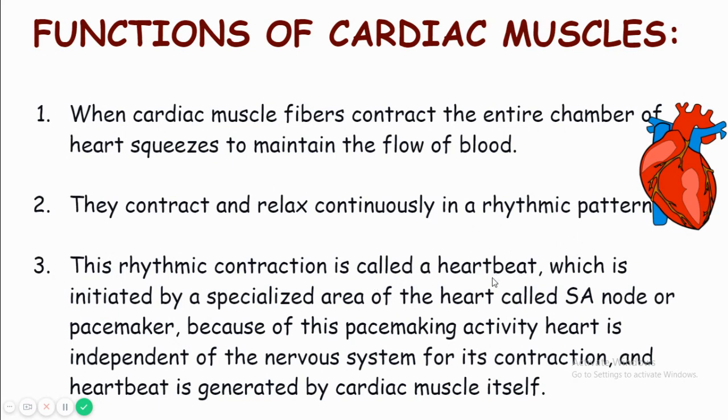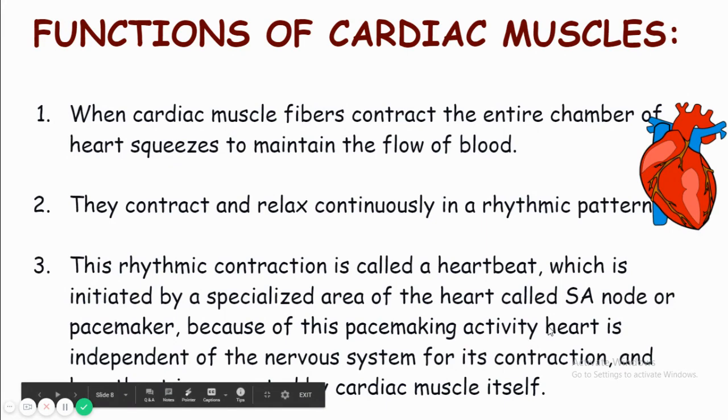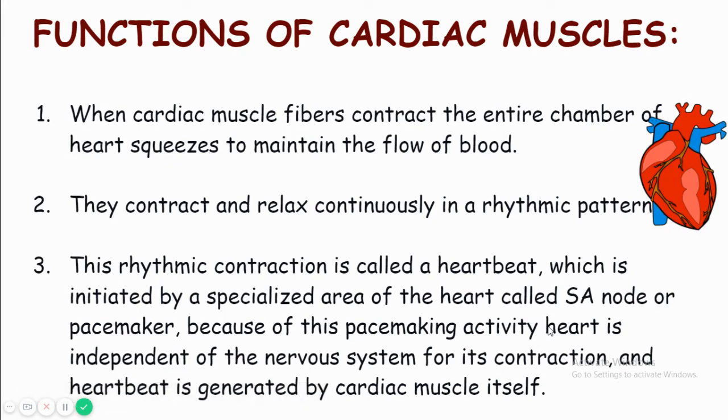The rhythmic contraction of the heart is called the heartbeat, and that heartbeat originates in a specialized area of the heart called the SA node, also called the pacemaker of the heart. Because of this pacemaking property, the heart is independent of the nervous system for its contraction, and the heartbeat is generated by the cardiac muscle itself. So the contraction of the heart originates from the SA node.